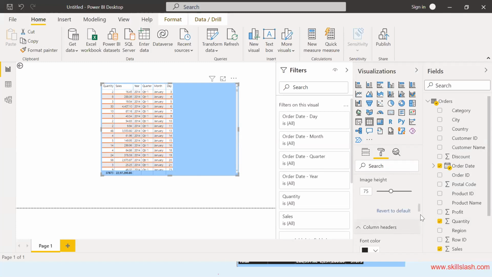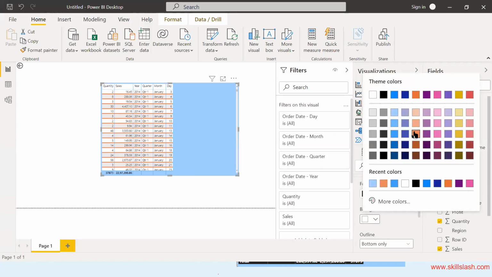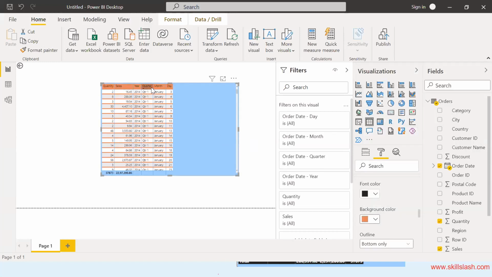If I click on column headers, you can see the font color. You can change the font color. You can change the background color. You can see it's all changing dynamically. This is the main benefit of Power BI. When we compare it with Excel and other charts, this is one big benefit.